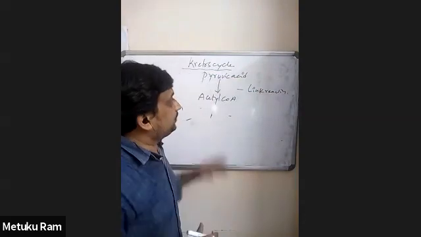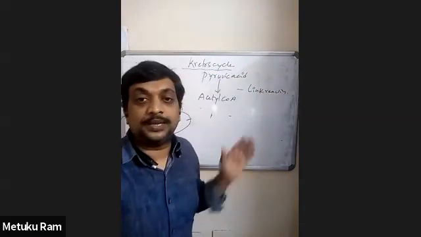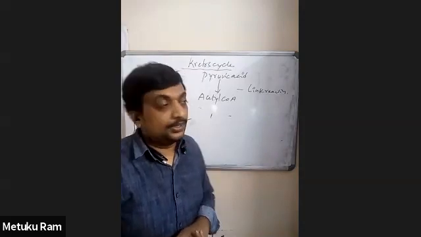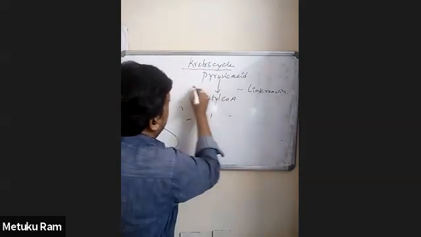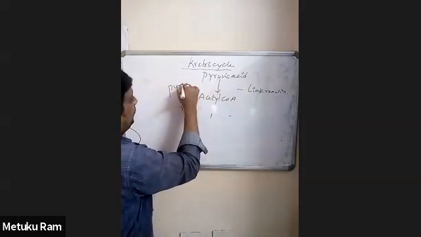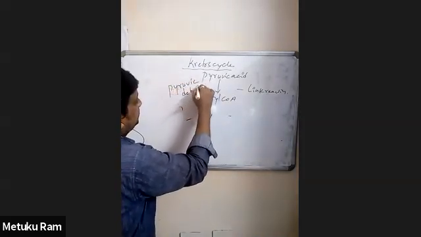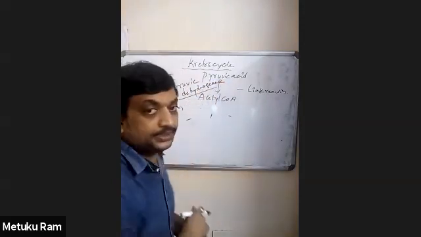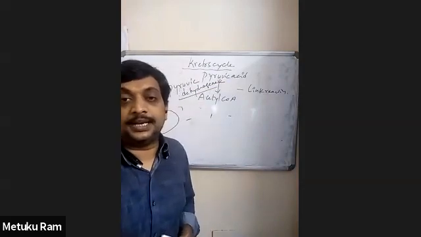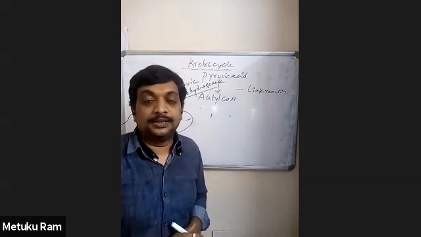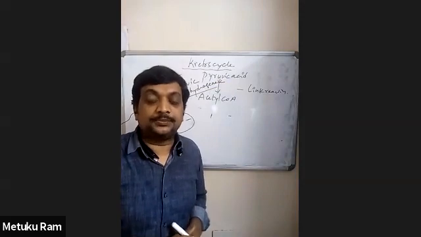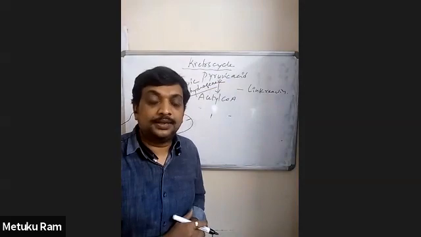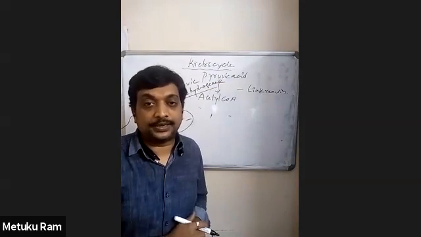The enzyme involved in the conversion of pyruvic acid into acetyl CoA in mitochondria is called pyruvic dehydrogenase. This enzyme is a complex enzyme, and for its activity it requires cofactors.